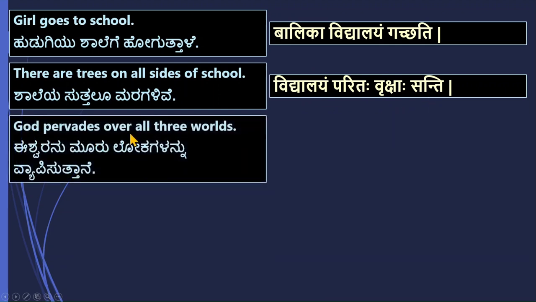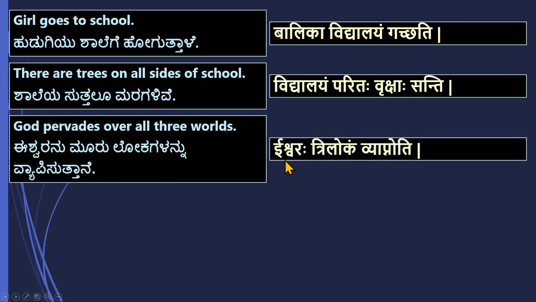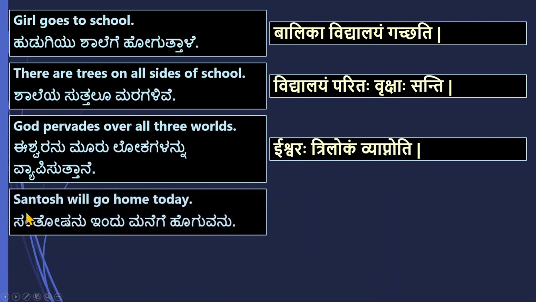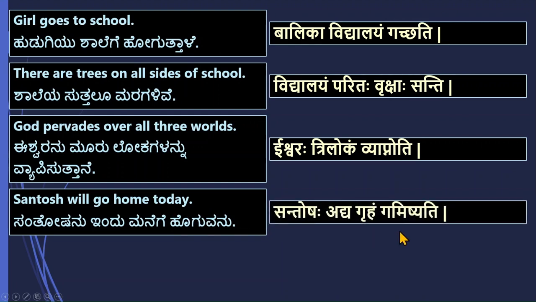Next, God pervades over all the three worlds. Means Ishvaraha Trilokam Vyapnoti. Ishvaraha is God. Trilokam, the three worlds, Vyapnoti, he pervades. Next, Santosh will go home today. So, Santosh will go later today means the corresponding verb should be in future tense. So, Santoshaha adya griham gamishyati. Today means adya. Santosh will go home later today. Gamishyati is in future tense. Bhavishyat kala, adya is today.